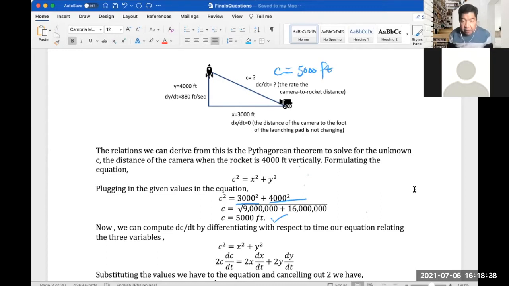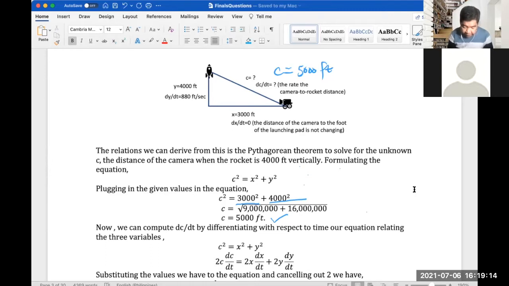Now, let's revert back to the Pythagorean theorem, the formula that we just used for solving the side C. And then let's get the differentiation with respect to time. So, of course, dc over dt. Bring down 2. So c dc over dt equals 2x dx over dt plus 2y dy over dt.